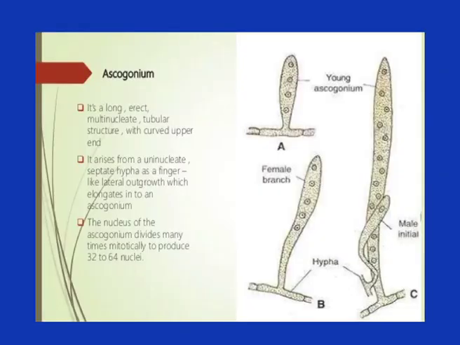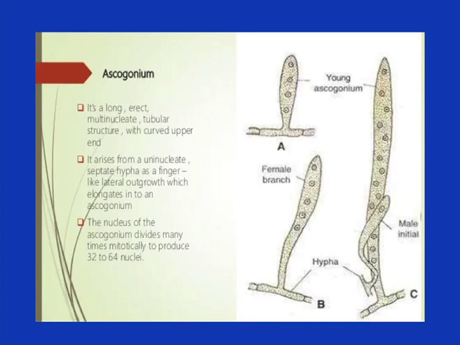In heterothallic species, male and female sexual organs are developed on two different types of mycelium. In Penicillium, a majority of species are homothallic. In the vegetative body of the mycelium, one of the vegetative cells acts as an ascogonium.